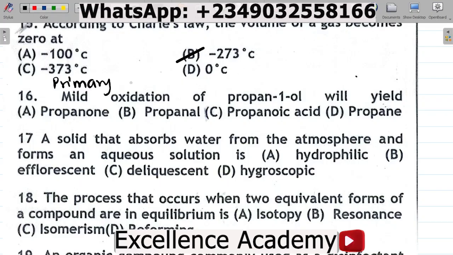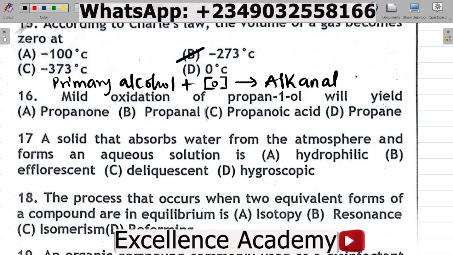So primary alcohol, mild oxidation, will produce an alkanal. An alkanal is also called an aldehyde. It's the same thing. So you can check out our playlist on organic chemistry to learn more.